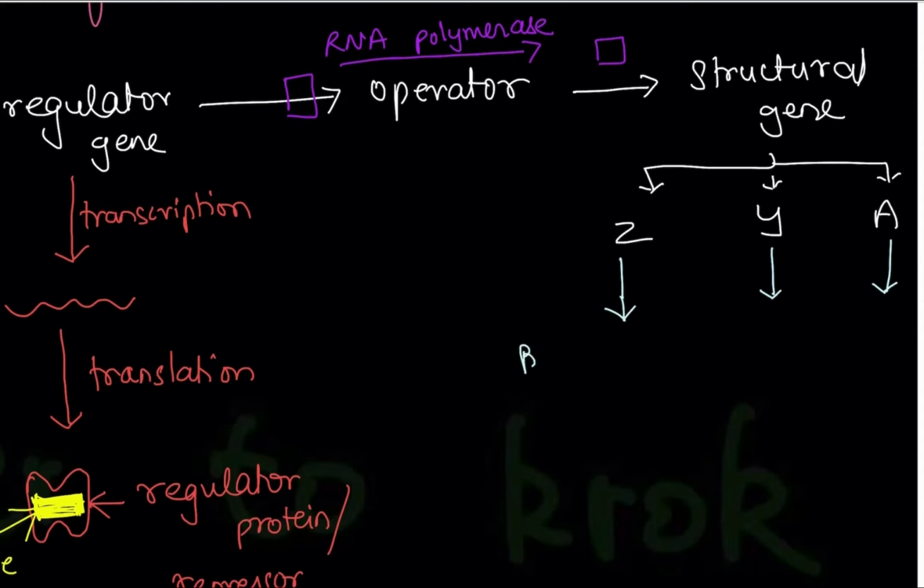Z will code for beta galactosidase. The enzyme formed by the Y gene is permease. The enzyme formed by A is transacetylase. So these three enzymes are formed at the end after transcription and translation.